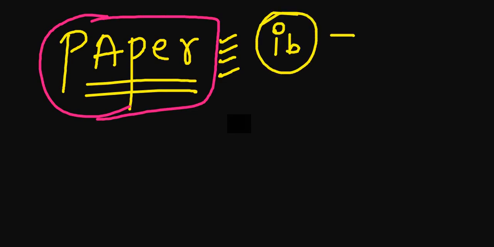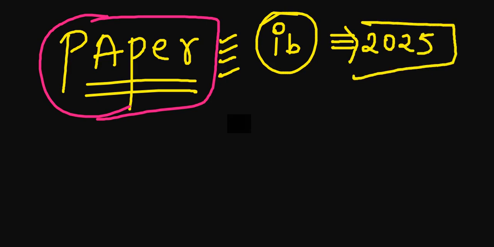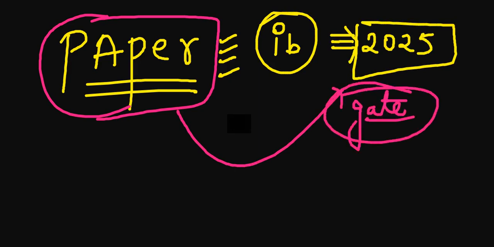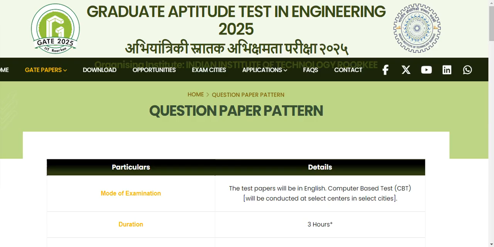Okay, so we will be discussing the paper pattern, and our source of knowledge would be the GATE website. We don't have any superstitious powers, so we will rely completely on the information brochure and the website of GATE 2025, from where we can infer the information. You can also refer to the website for any information you need for the GATE psychology examination. So this is the website, GATE 2025 question paper pattern. Let's move ahead.